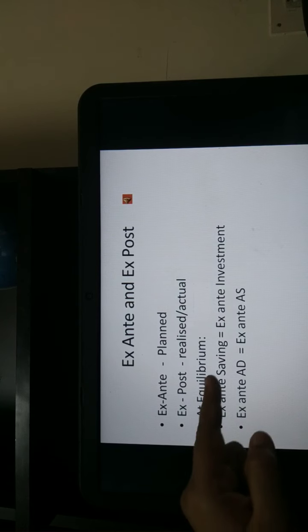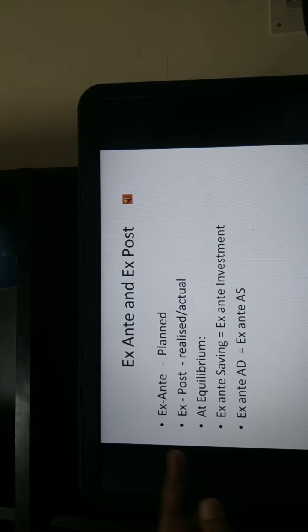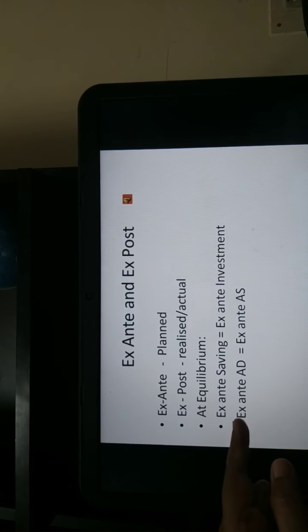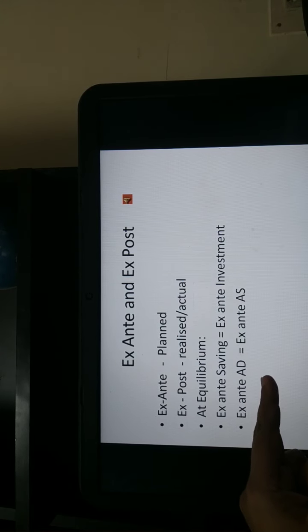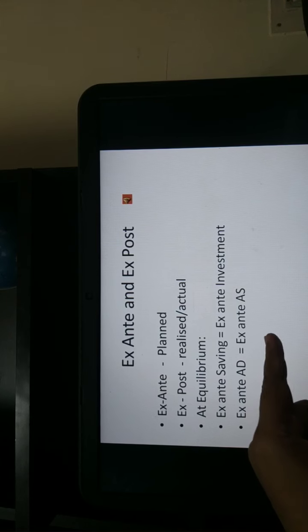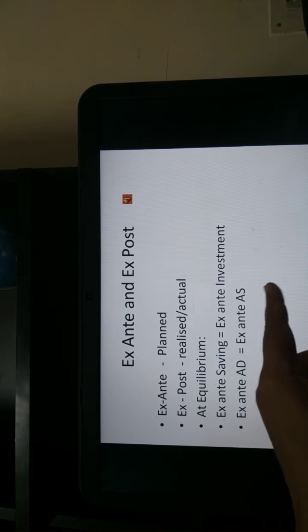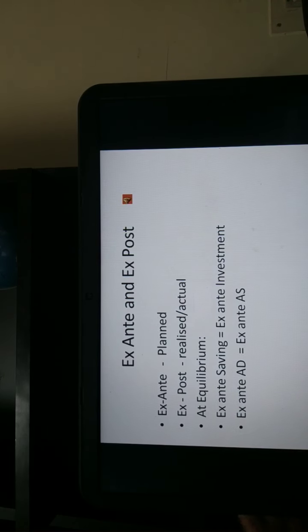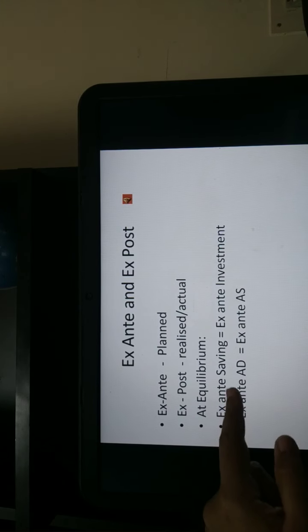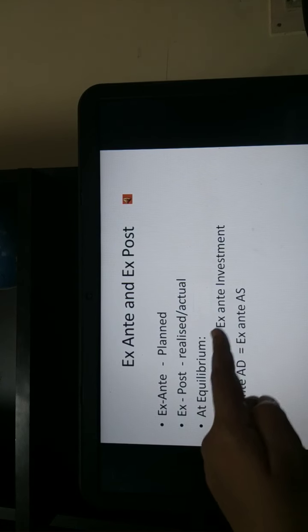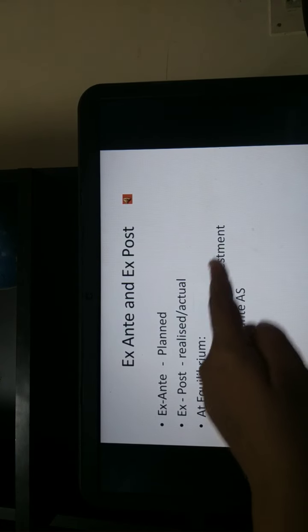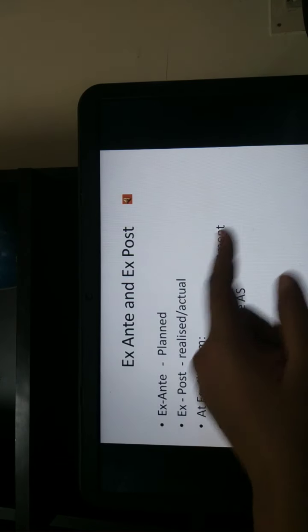Only at the equilibrium, the ex ante or the planned aggregate demand will be equal to the ex ante aggregate supply, right? Similarly, only at the equilibrium, the ex ante saving or the planned saving will be equal to the ex ante investment or the planned investment.